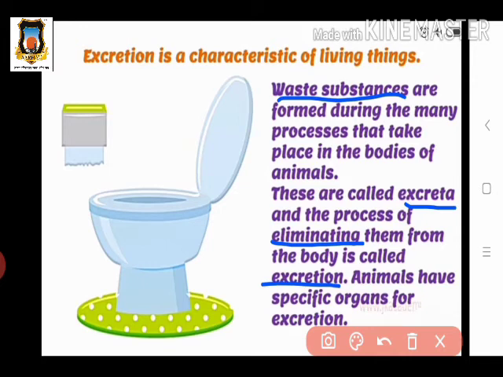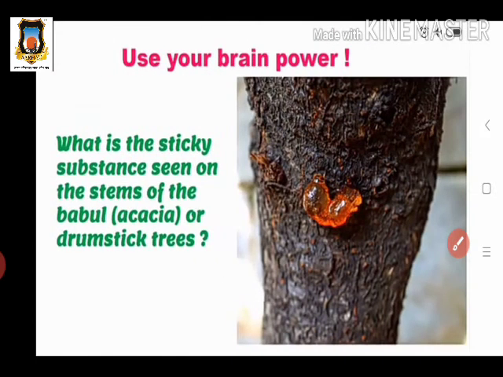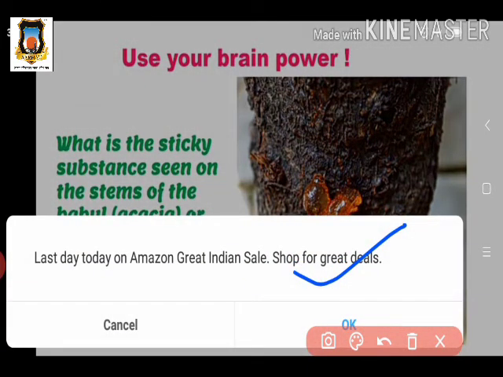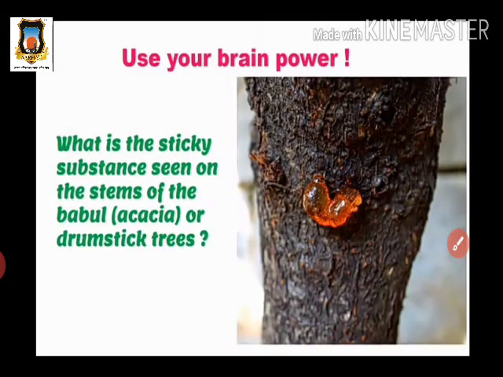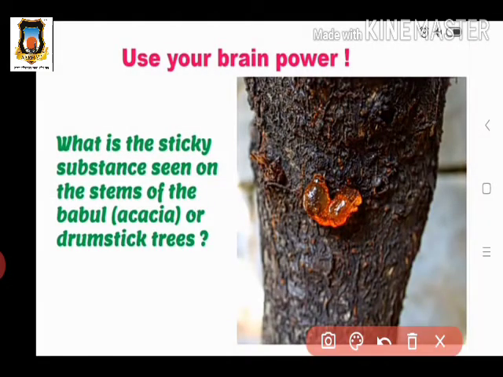Animals have specific organs for excretion. Here we see some plants also shed their leaves. But in some plants, on their stem or bark, or drumstick tree, a sticky substance is seen.